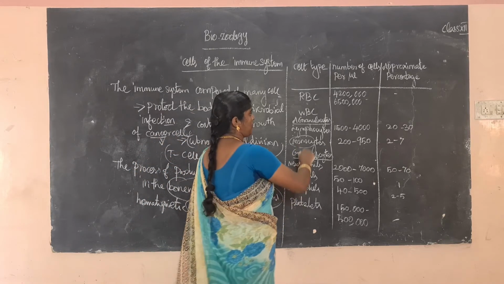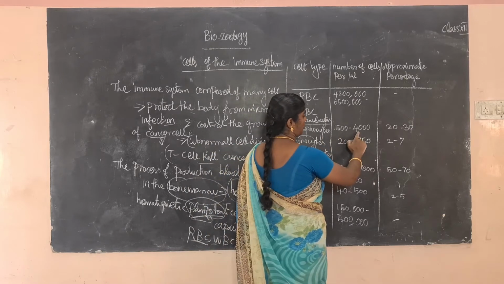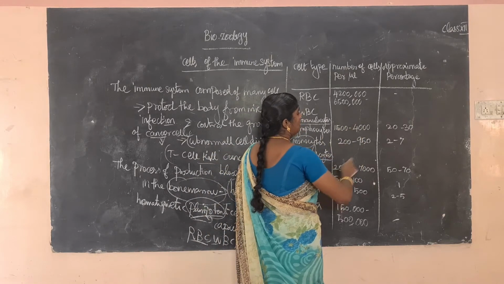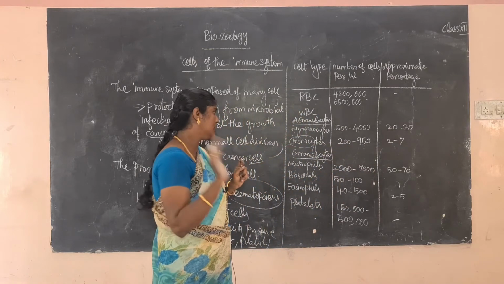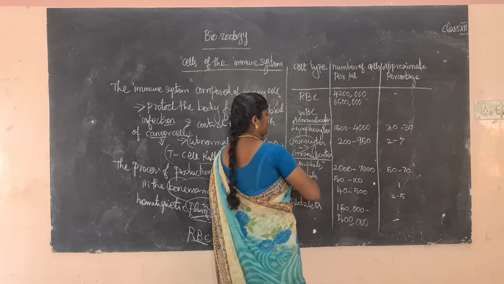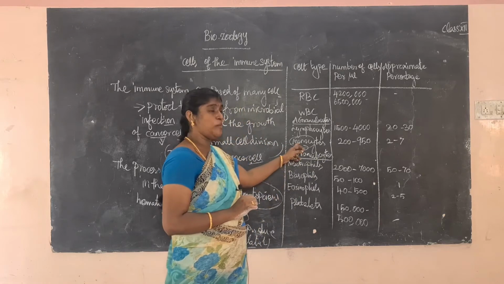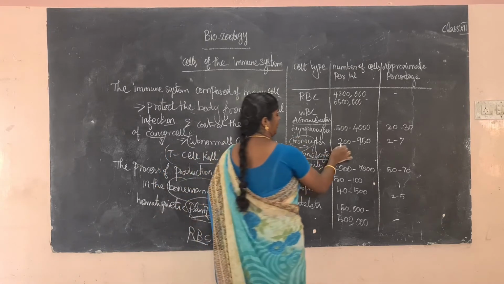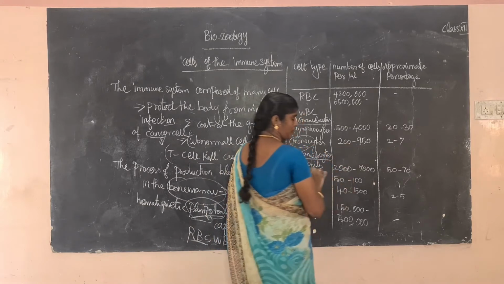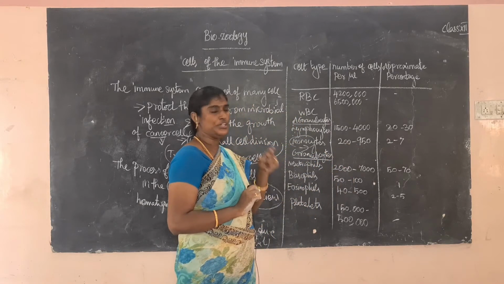Lymphocytes range from 1500 to 4000 cells, and their percentage is normally 20 to 30% in our blood. Next, monocyte. It is very large and is involved in the phagocytic process also. Its range is 200 to 950, and 2 to 7%.